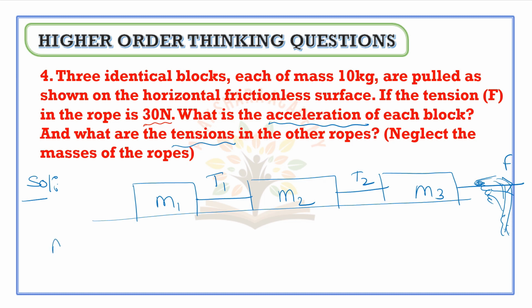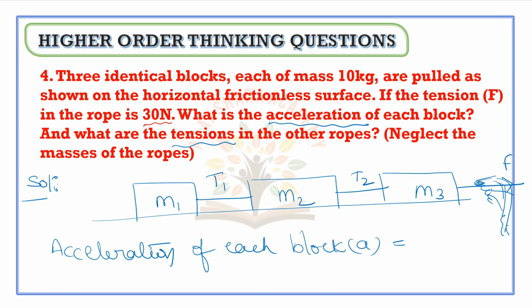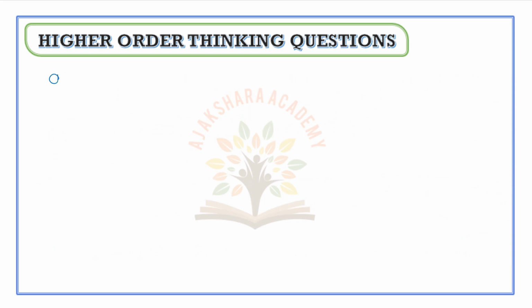So now the acceleration of each block: A is equal to F by M1 plus M2 plus M3. Now substituting the F and M values, A is equal to F by M1 plus M2 plus M3.